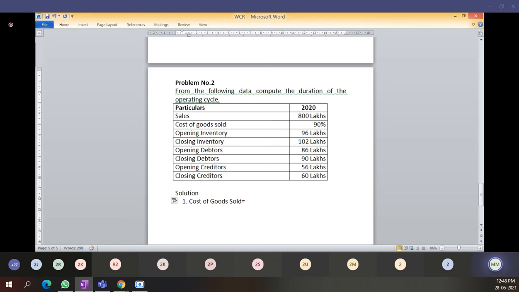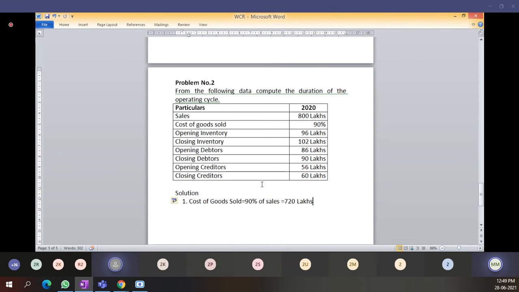Tell me now, 90% of sales, how much? 720 lakhs. 720 lakhs.